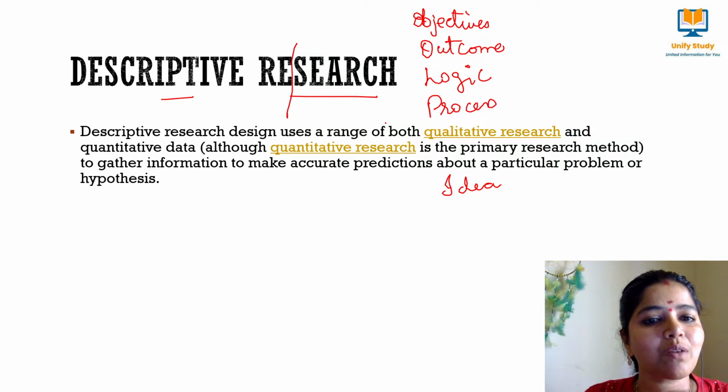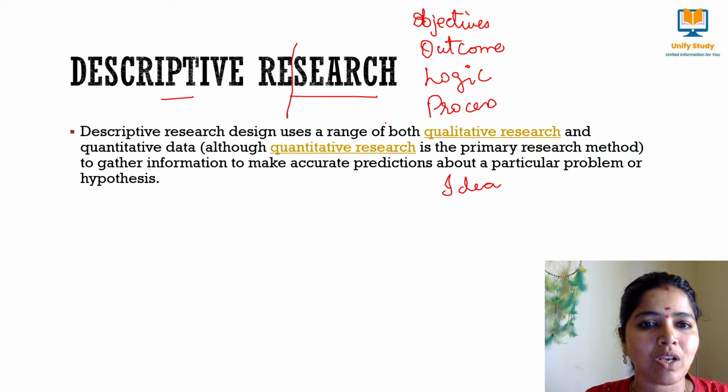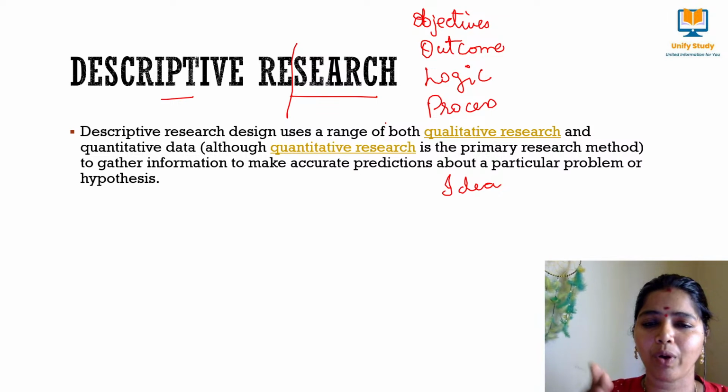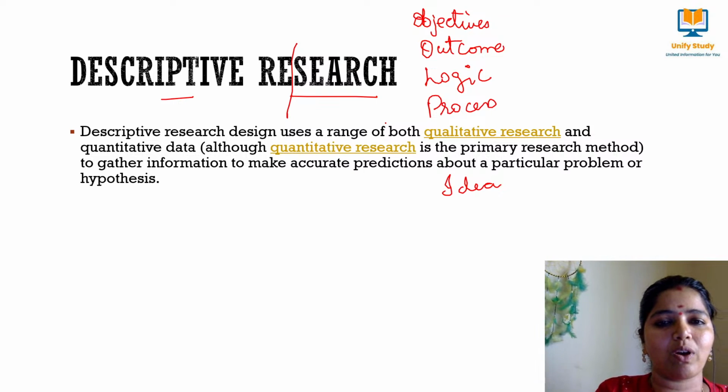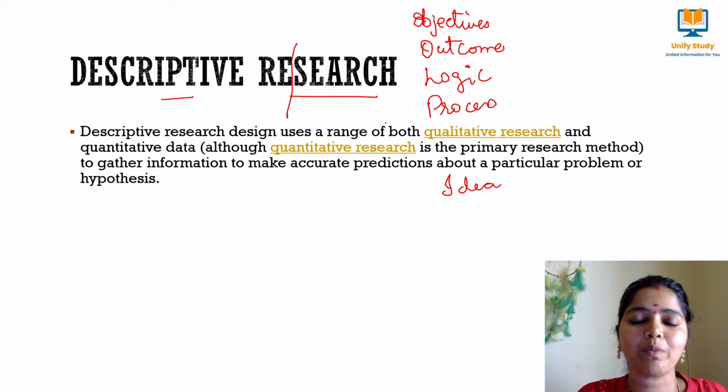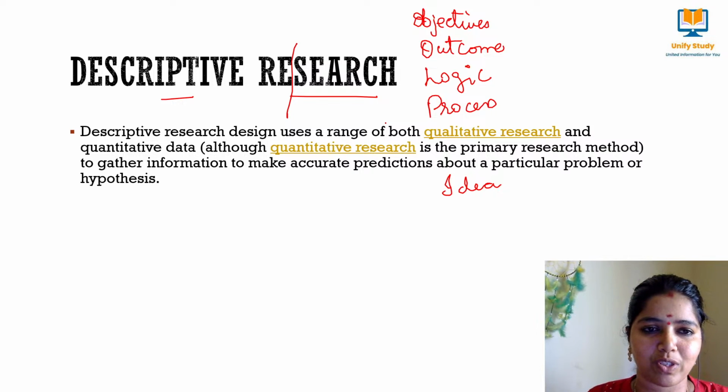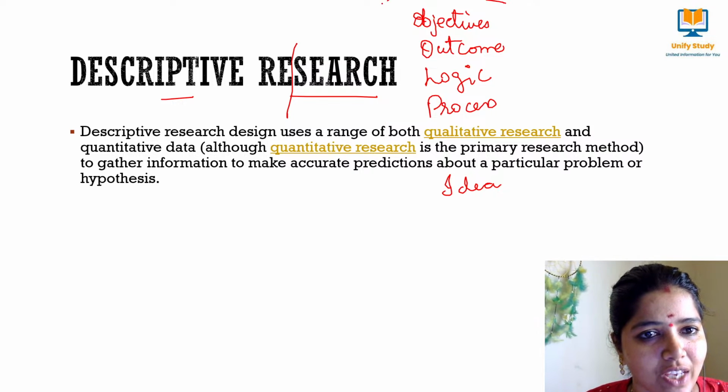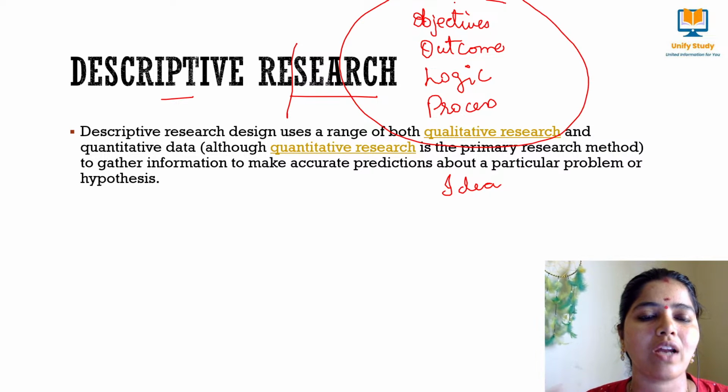What do you mean by logic based research? Logic means all your deductive and inductive research comes under logic based research. What do you mean by process? Process is nothing but a sequence of steps. We call it a process. So based on the process, we have different types of research. On these classifications, we are going to do our research.